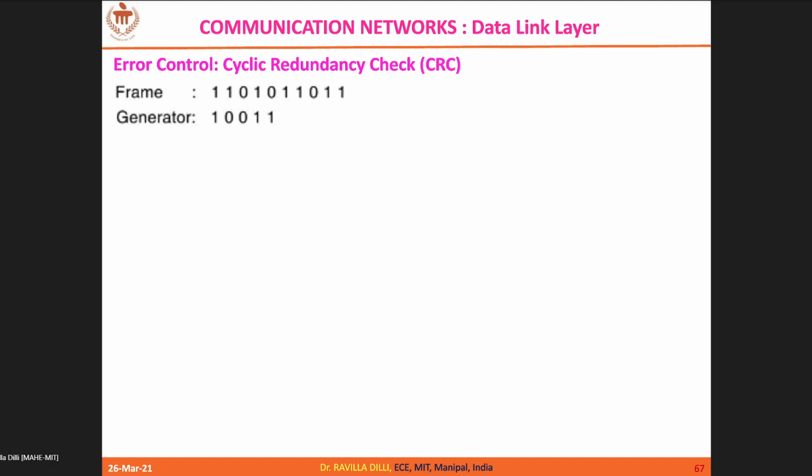So how many zeros I should append here before going for CRC division? How many zeros? Yes, it's 4 zeros, correct.